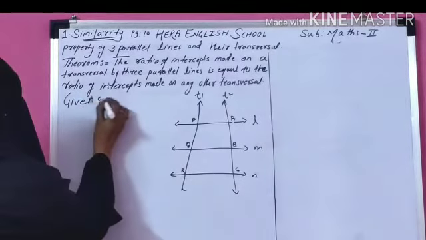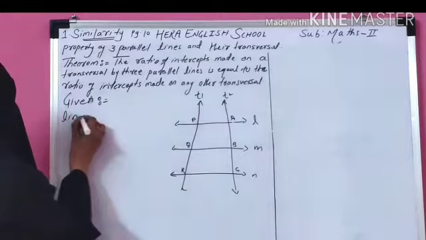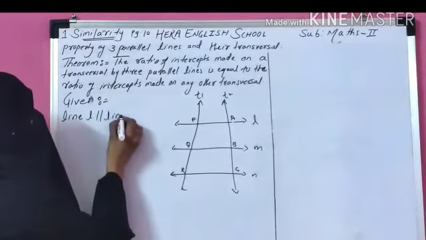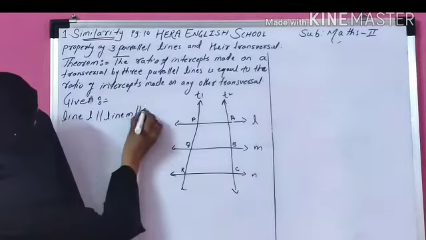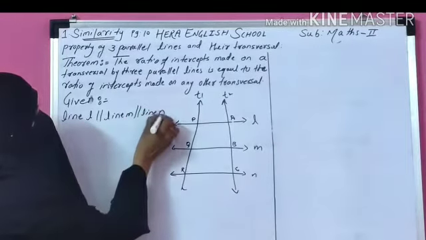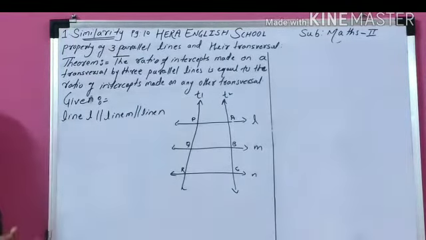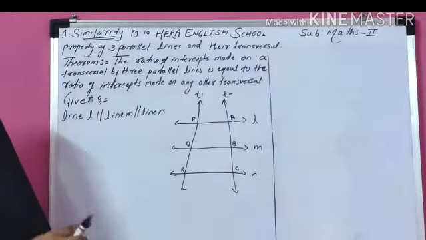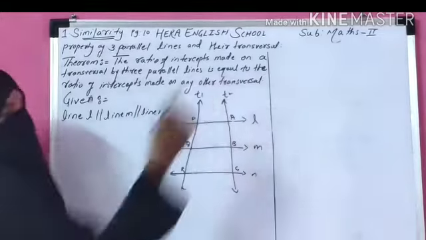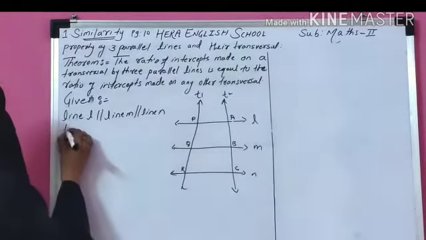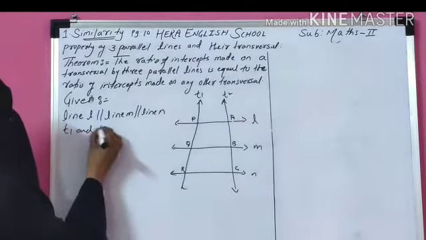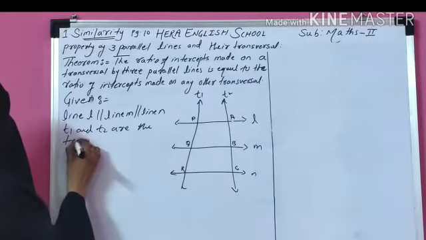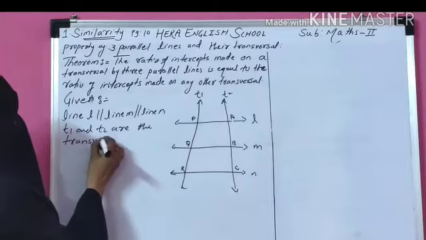Given: line L parallel to line M parallel to line N. Line L, line M, line N are the three parallel lines. T1 and T2 are two transversals.